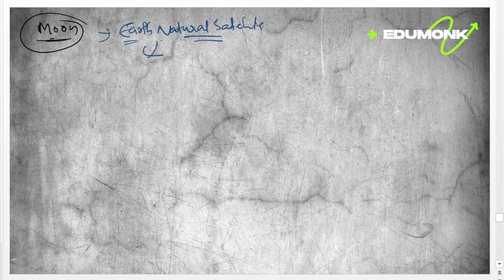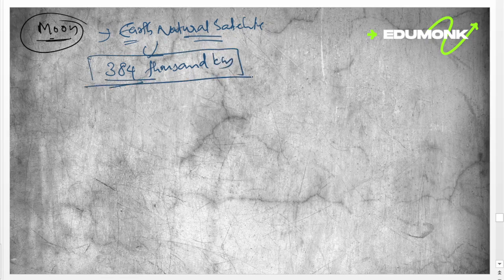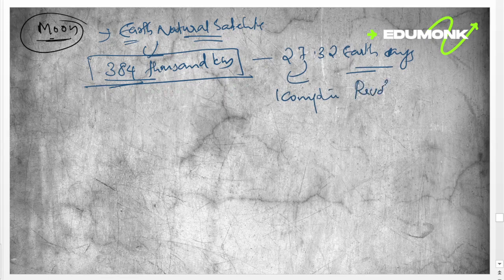This satellite orbits the Earth at a distance of 384,000 kilometers, and takes 27.32 Earth days for one complete revolution around Earth.